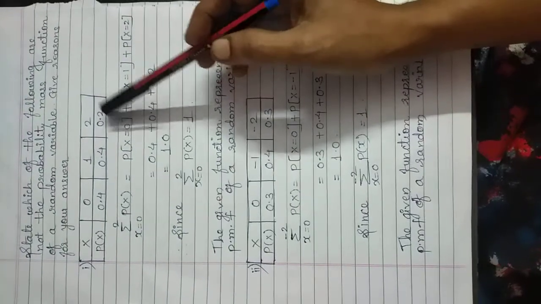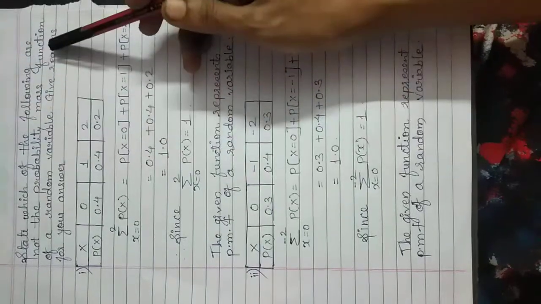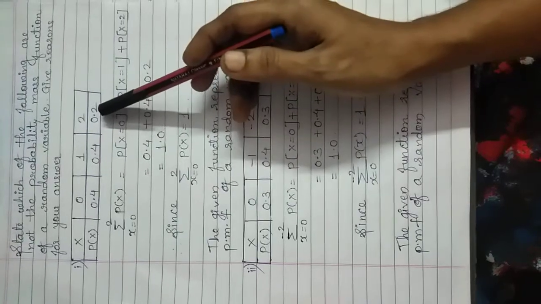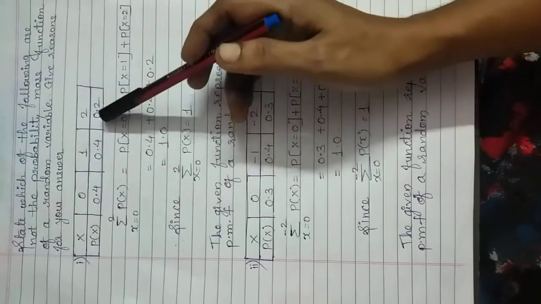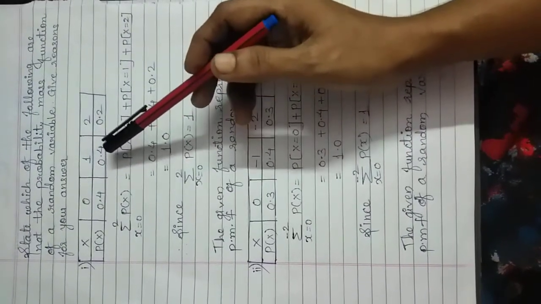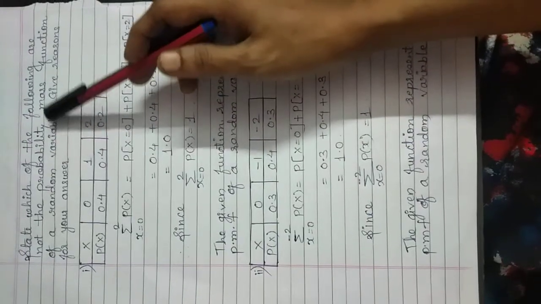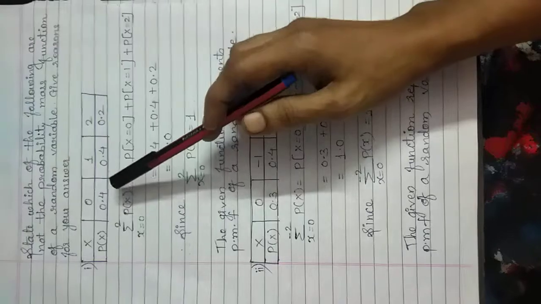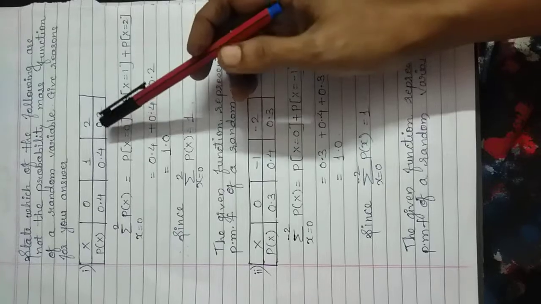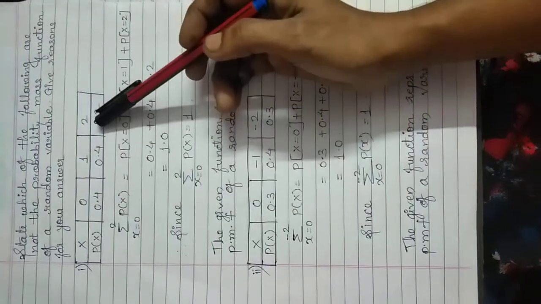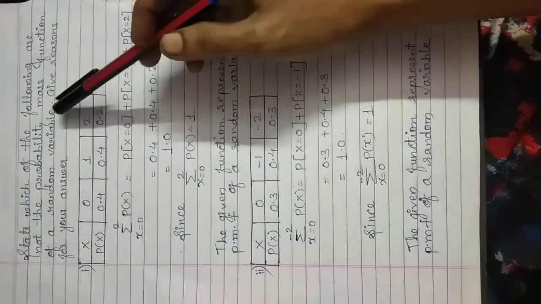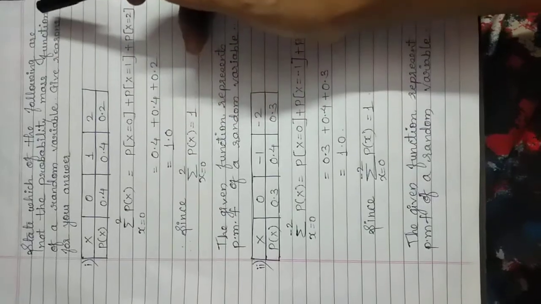Now whenever the question asks related to the probability mass function, first we will check whether values of all the probabilities are positive. If any one of the values of probability is negative, then clearly we will write that the given function does not represent the probability mass function. And if all the values of the probability are positive, then we will check whether addition of all the probability is equal to 1 or not. If it is 1, then it represents probability mass function, otherwise not.